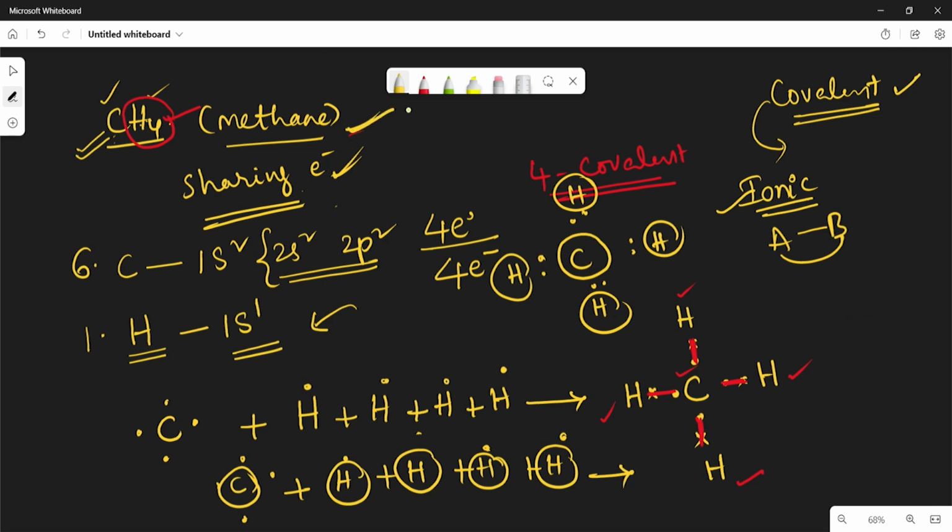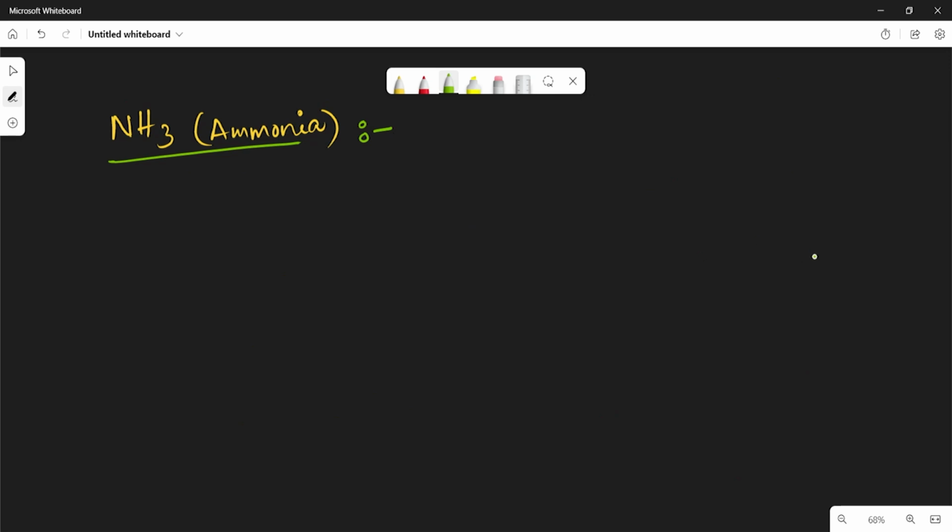And now let us see one more example, that is ammonia. So let us take ammonia, NH3. In the same way, we already discussed methane. In methane, in between the carbon and hydrogen, a total of 4 covalent bonds are there, right? And now let us see how many covalent bonds will take place in ammonia.